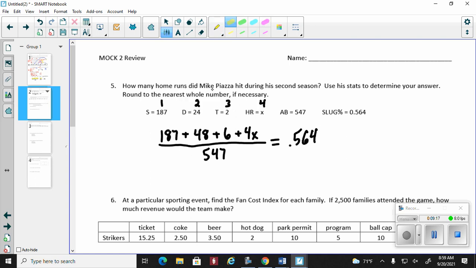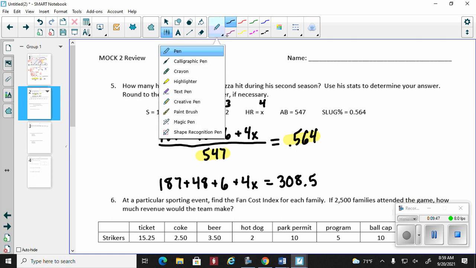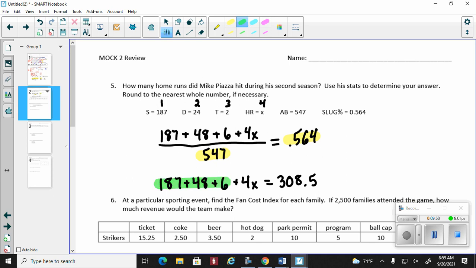Now, this is basic algebra at this point, so we're solving for x. Take your denominator, times it by the slugging. All right, 547 times 0.564, which gives me, it looks like it's going to be a decimal, so it's going to be 187 plus 48 plus 6 plus 4x is equal to, I got a decimal here. Sometimes it works out that way, so you're going to have to round to the nearest whole, 308.5. Now, again, you're solving for x, so you're just combining like terms. Add up this mess, 187 plus 48 plus 6.